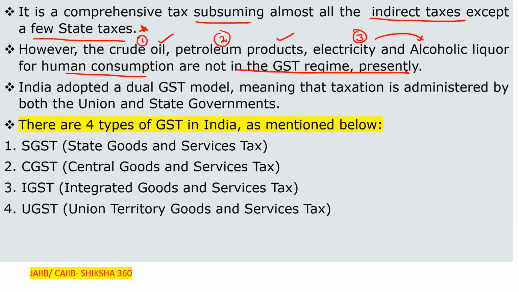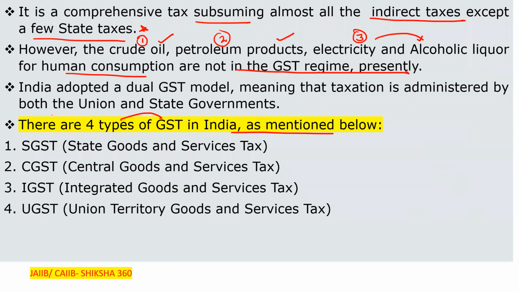India adopted a dual GST model, that is state and center, meaning the taxation is to be administered by both the union and the state governments. So what is the meaning of that? It leads to there being four types of GST in India, as mentioned below.